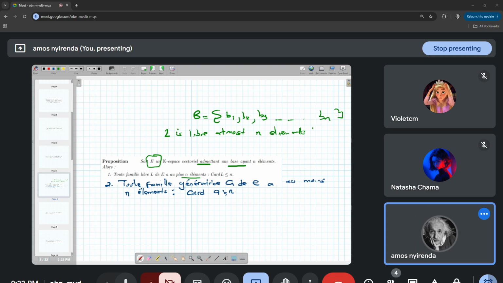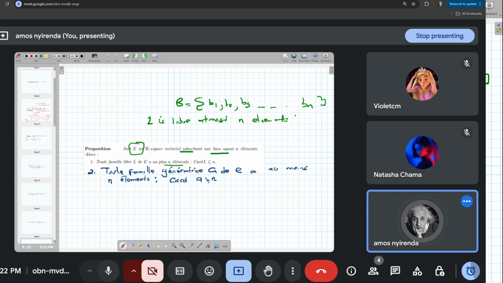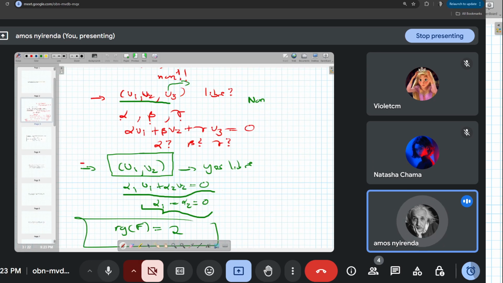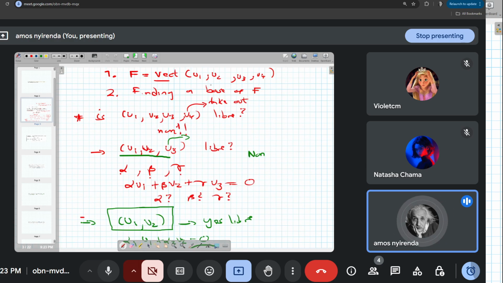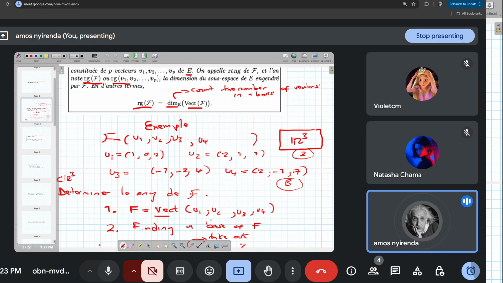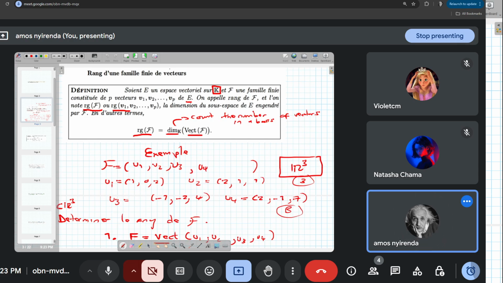So this is what we have for le rang. We'll look at more examples of how to find le rang. In the espace vectoriel, if you have a family of vectors, you can keep on taking out the vectors until you land on a family of vectors that is libre.